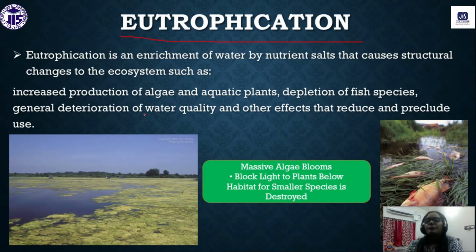Now what will happen, day by day, by our activity, we are polluting the water, and for that the level of the nutrients will be high. If the level of the nutrients is high, what is the adverse effect? You can see in the picture, the total water body is covered by the algae, by the phytoplankton.